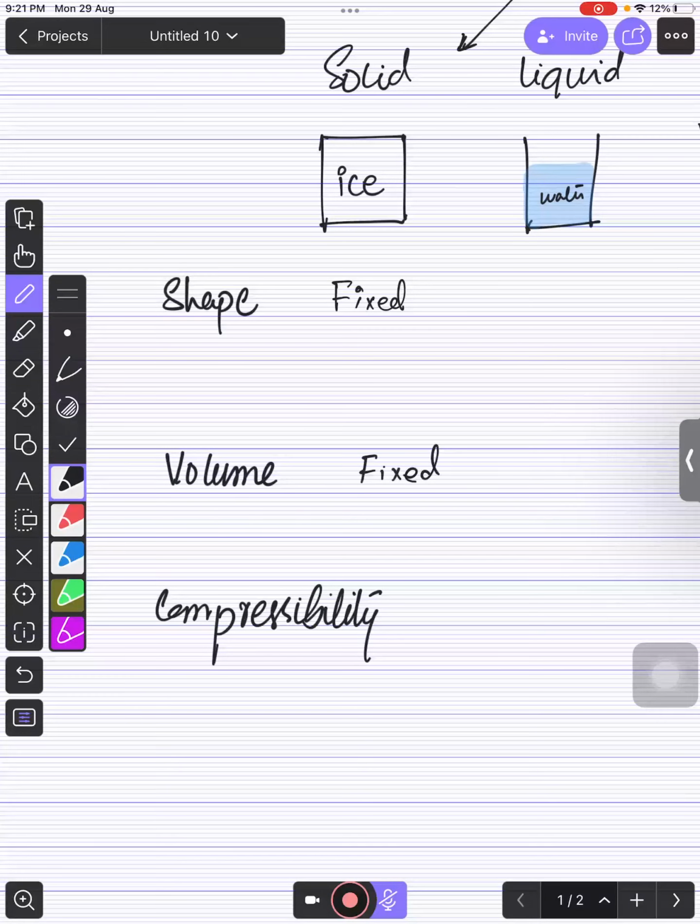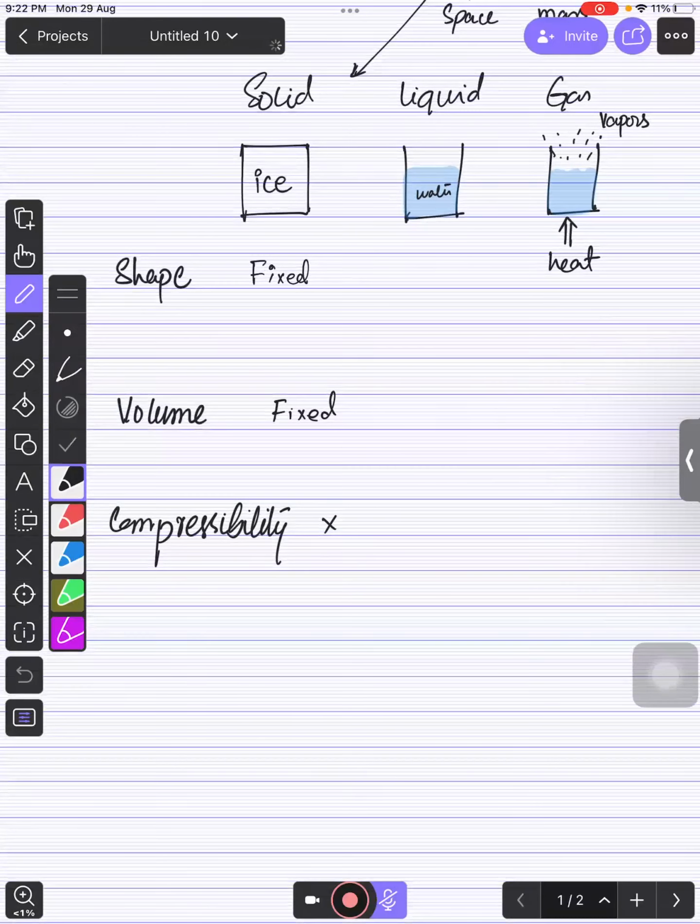If you compress your mobile, put a lot of effort, put your hand on the mobile, book, laptop, or chair, you will see there is no change. It will remain in its shape, which means it is not compressible. So solids have fixed shape, fixed volume, and they are not compressible, right? Is that right, everyone? Yes. Very good.